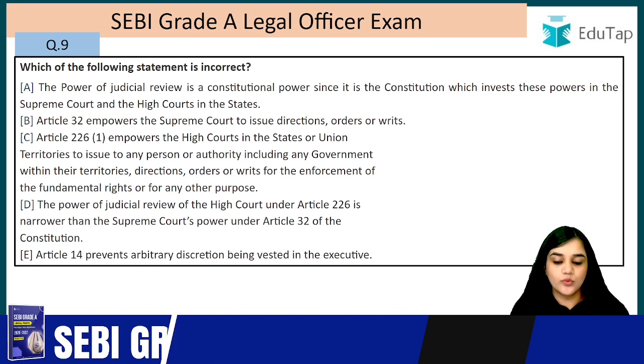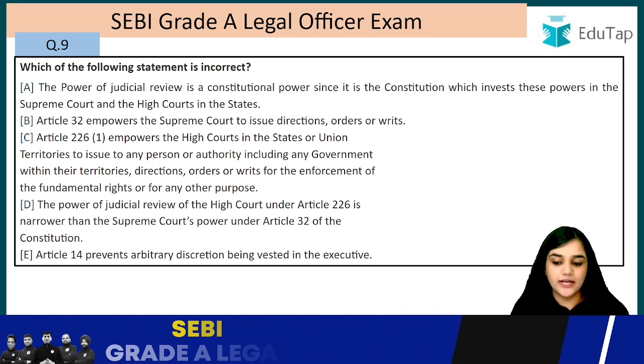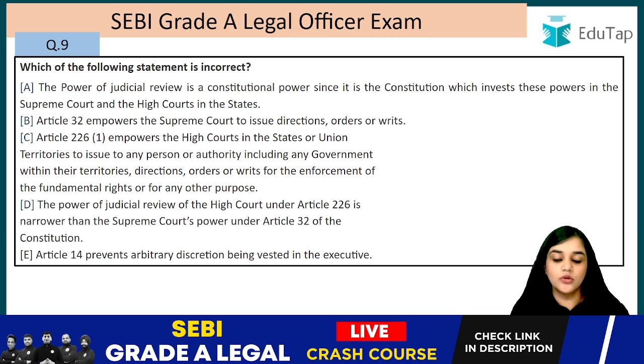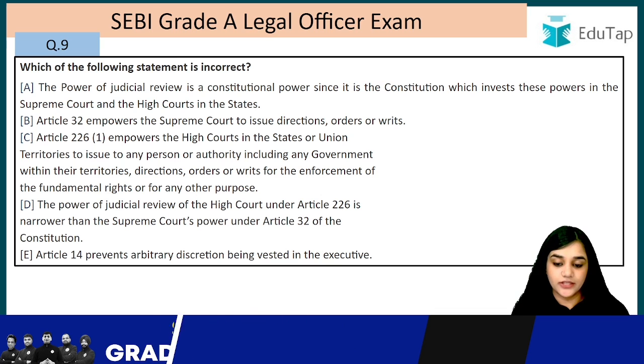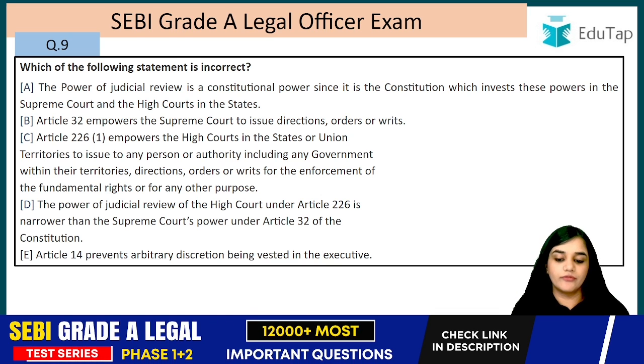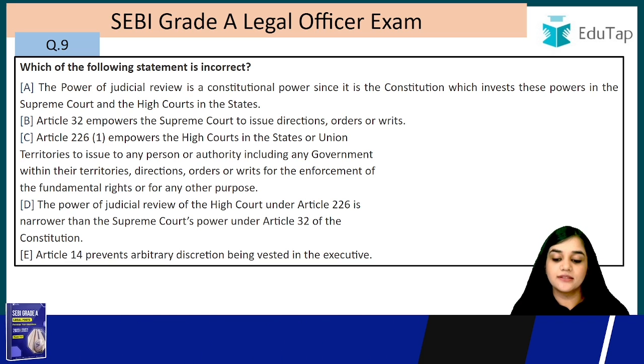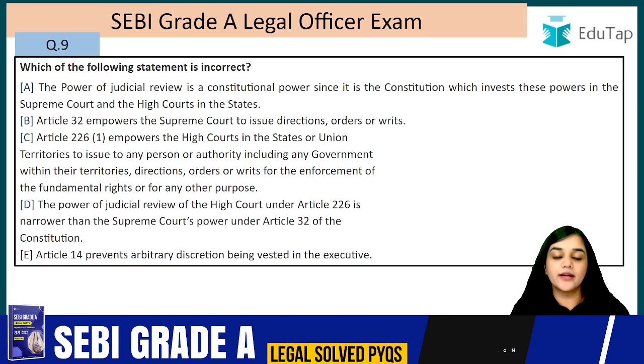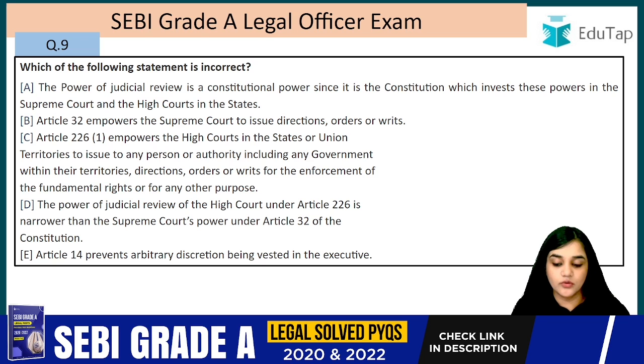Article 226(1) empowers the High Court in the state or the Union territories to issue to any person or authority, including any government within their territories, directions, orders or writs for the enforcement of the fundamental right or for any other purpose. The power of judicial review of the High Court under Article 226 is narrower than the Supreme Court's power under Article 32 of the Constitution. Article 14 prevents arbitrary decisions being vested in the executive.